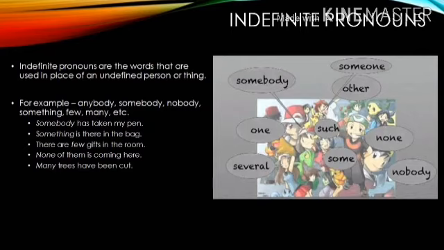For example, anybody, somebody, nobody, no one, something, few, many, and many more examples. They can be used in sentences in this way. Somebody has taken my pen. Something is there in the bag. None of them is coming here.